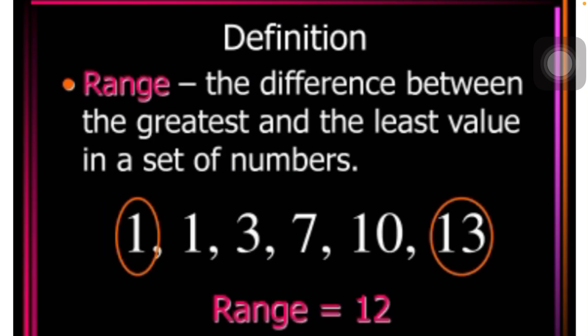Here the numbers written are 1, 1, 3, 7, 10, 13. What you have to find is the least number and the greatest number. 1 is the least number and 13 is the greatest number here. So you have to find the difference: when you subtract 13 minus 1, you get 12. So 12 is our range. The range means the difference between the greatest and the least value.